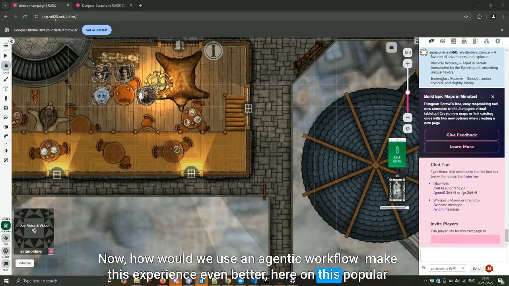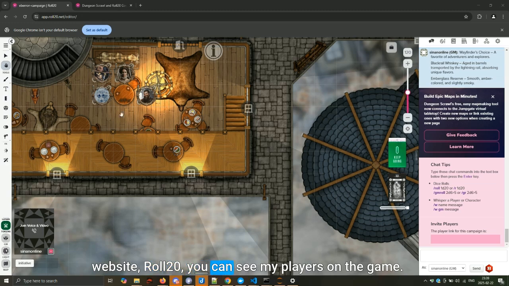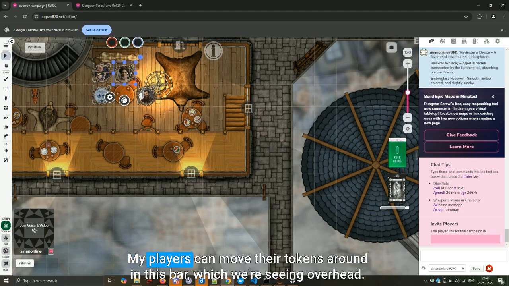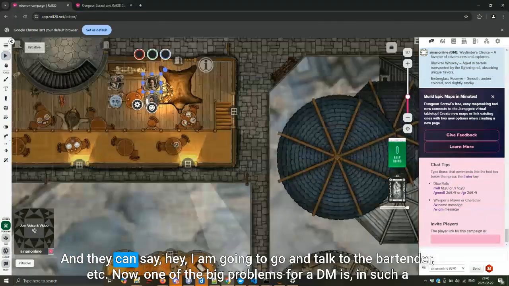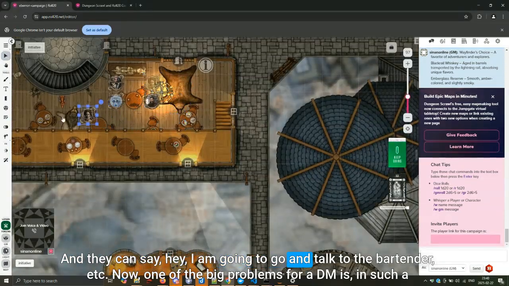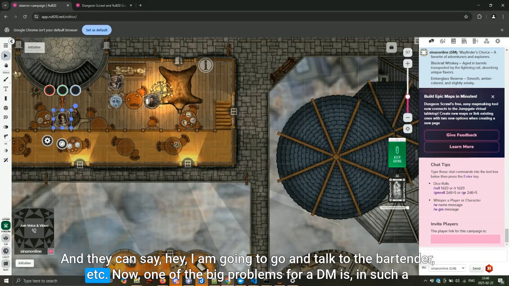Here, on this popular website, Roll20, you can see my players in the game. My players can move their tokens around in this bar, which we're seeing overhead. And they can say, hey, I am going to go and talk to the bartender, etc.